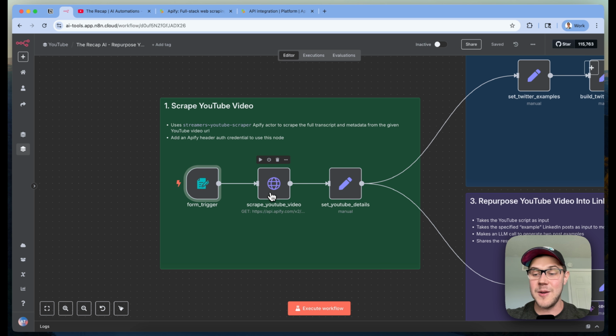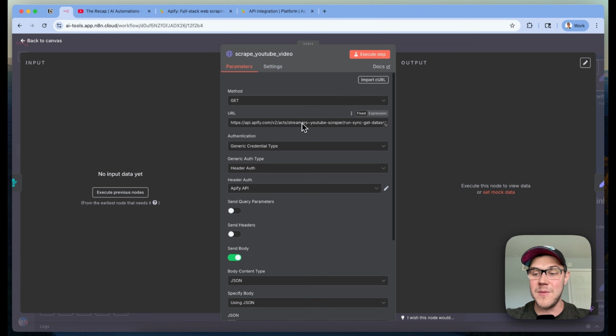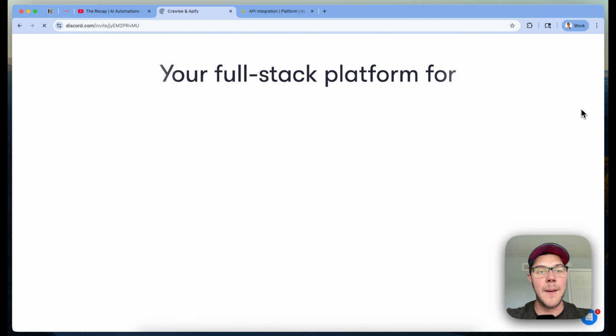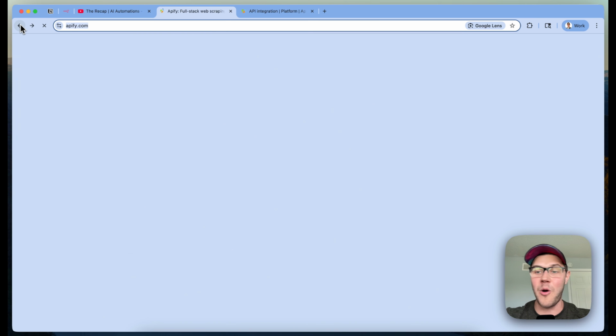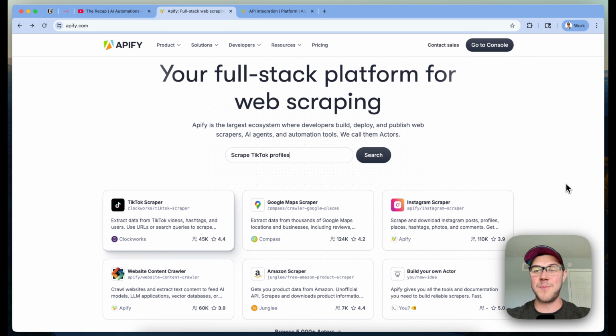The next step here is going to be the main scraping operation we do to get the actual details back from YouTube, including the title, metadata, and the full transcript of our own YouTube video. And so we're using a tool and platform called Apify to power this. If you're not familiar, Apify is a very powerful full stack scraping system that is built around the system called actors.